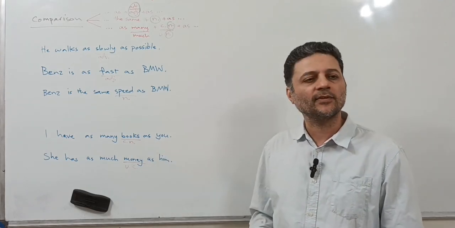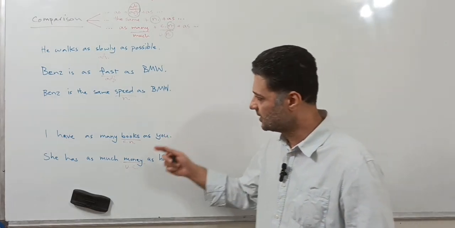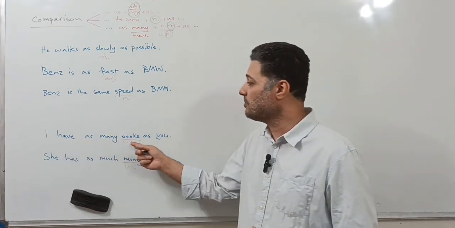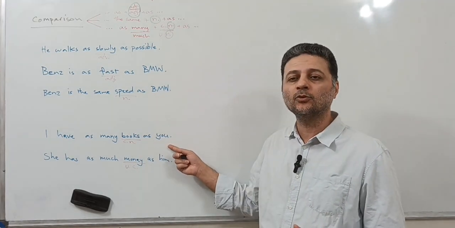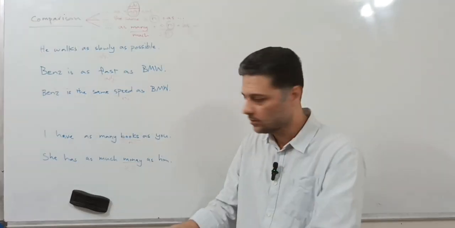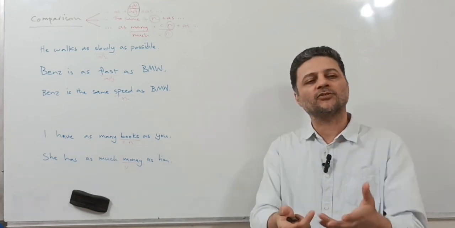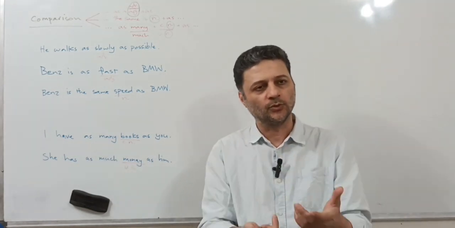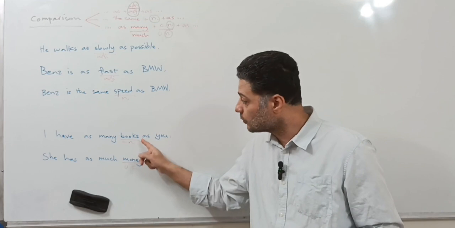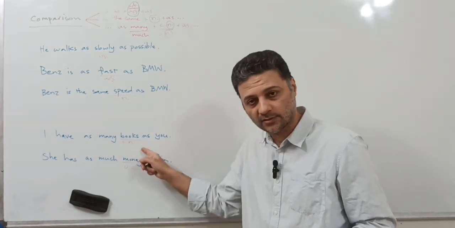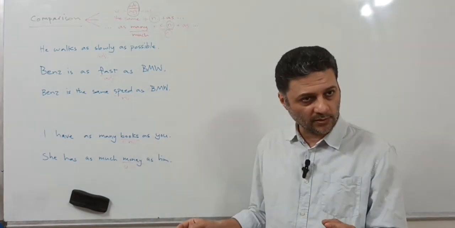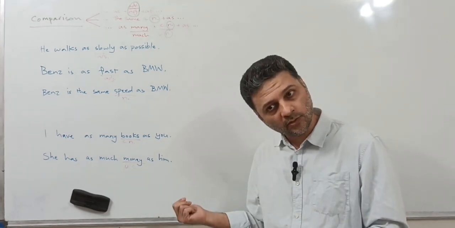Now, let's have a look at the examples. I have as many books as you, or as many books as you do. As many books. Be careful, not book. Many books. Book is a countable word, and not only countable but also plural.